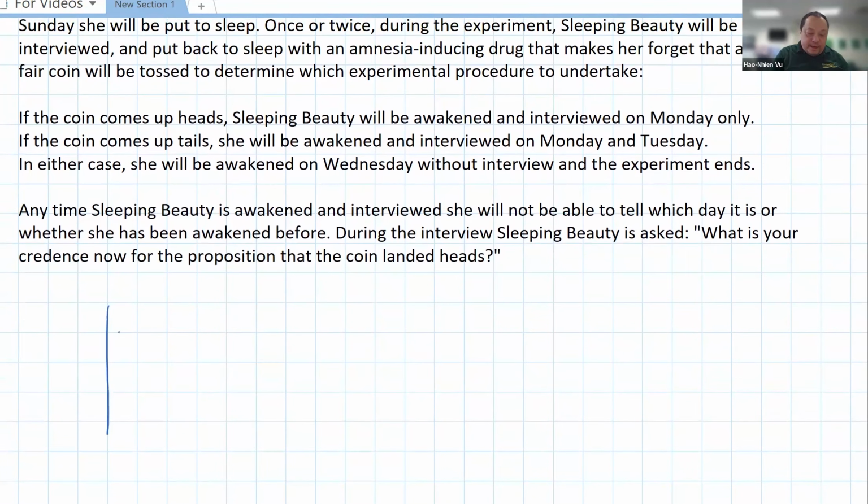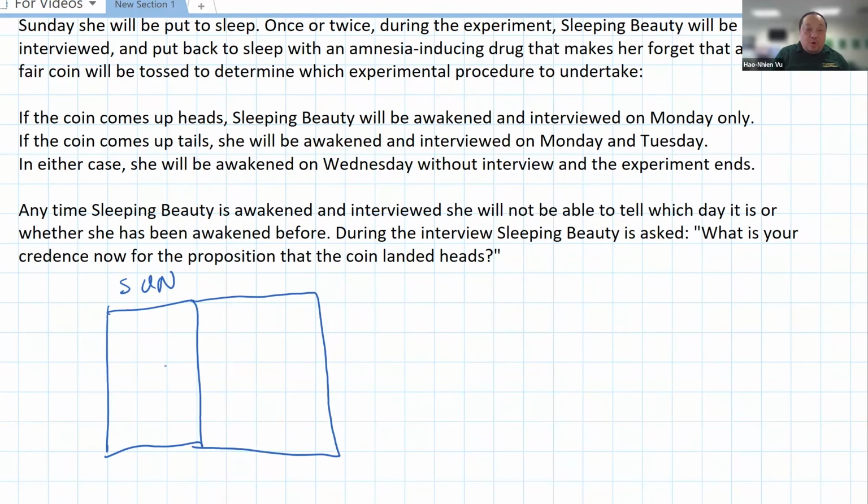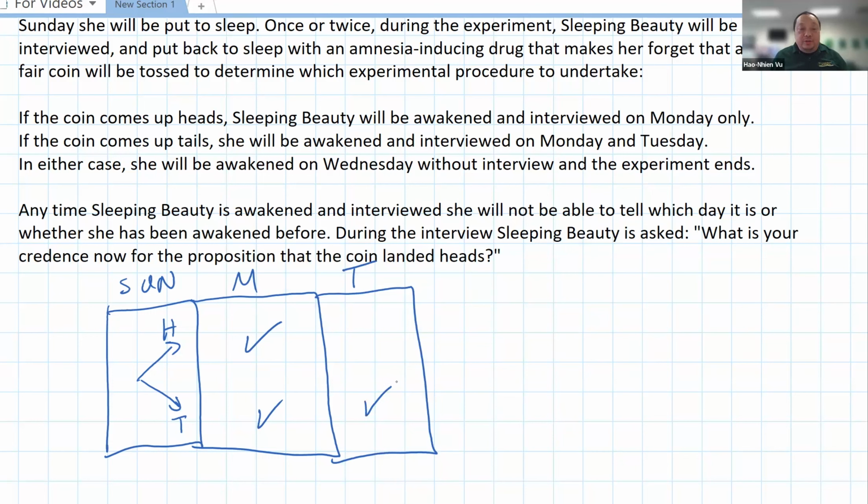Okay, so far we have that on Sunday, she goes to sleep, and then a coin is tossed. If it comes up heads, then she'll be awakened on Monday only. If it comes up tails, she'll be awakened on Monday, and then she'll also be awakened and interviewed on Tuesday. And then on Wednesday, the whole experiment ends. And she knows that. Anytime Sleeping Beauty is awakened and interviewed, she will not be able to tell which day it is or whether she has been awakened before.